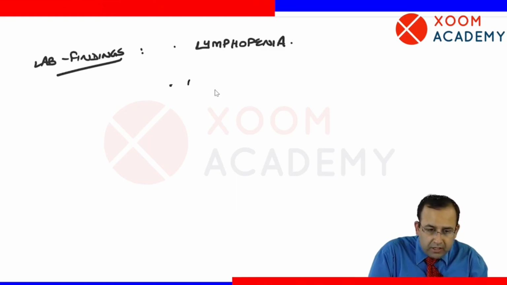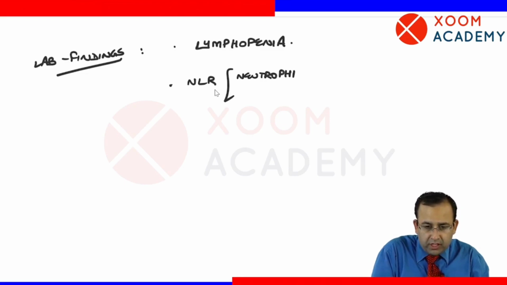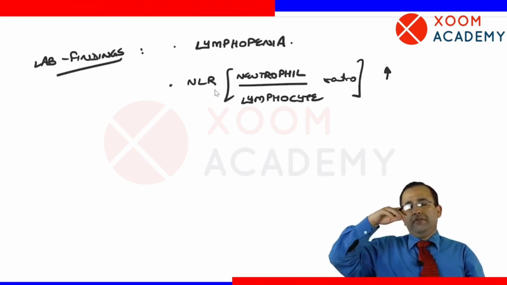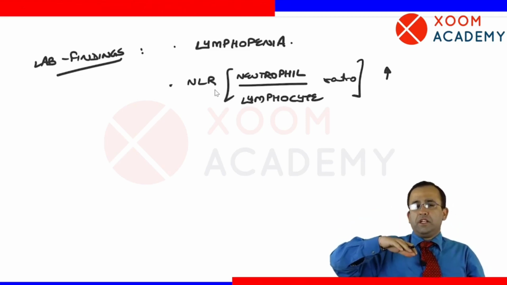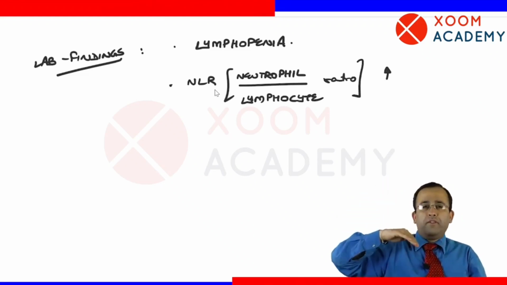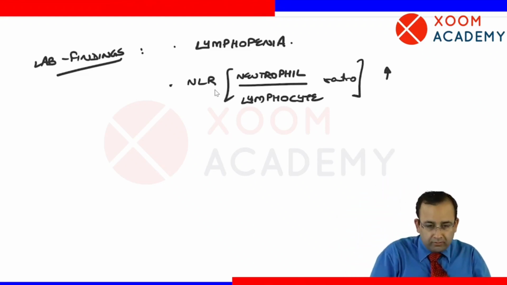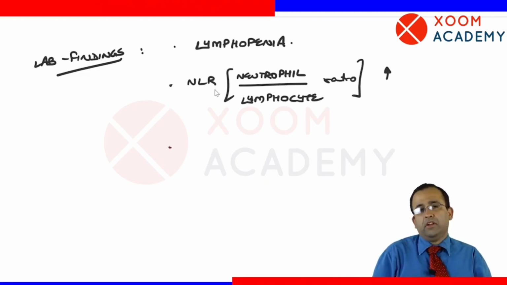So I can safely say NLR, that is neutrophil to lymphocyte ratio, increases. Lymphocytes have reduced, lymphopenia has happened, so the neutrophil to lymphocyte ratio increases. Next, all the acute phase markers increase.